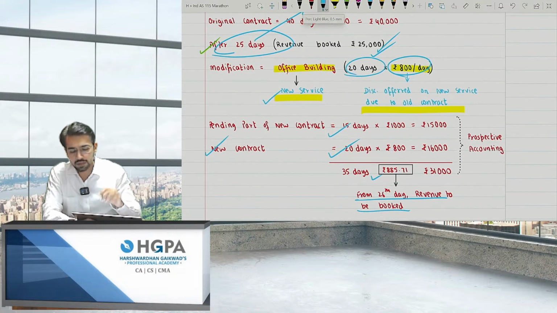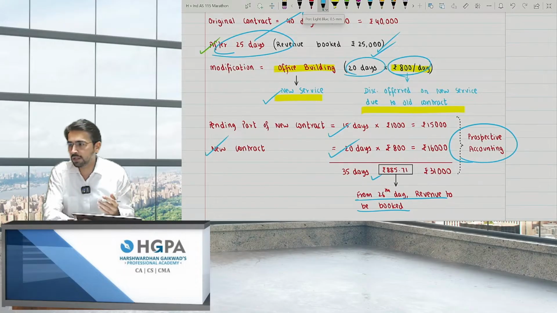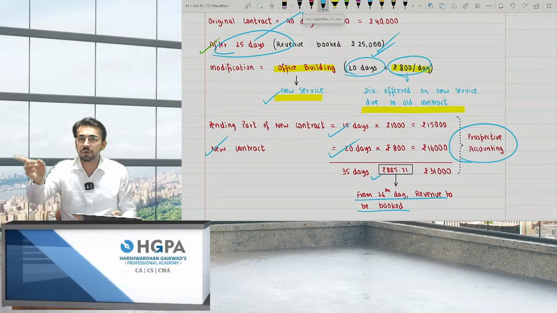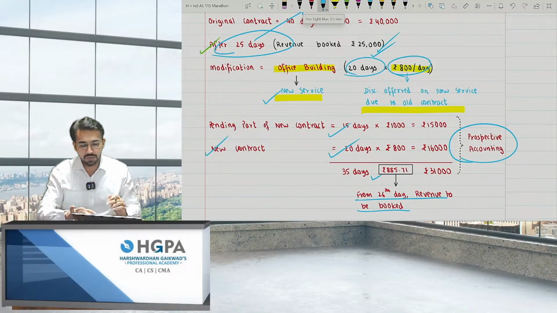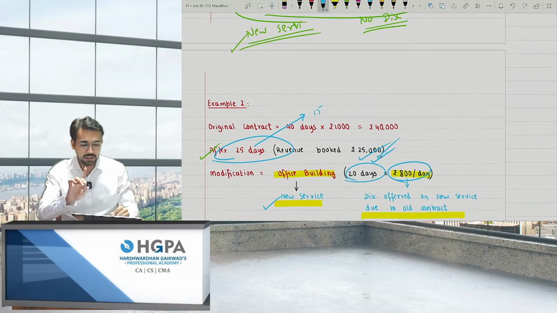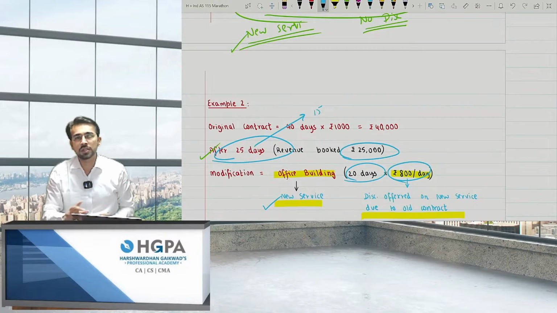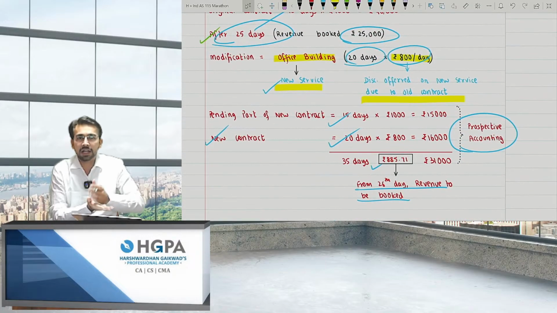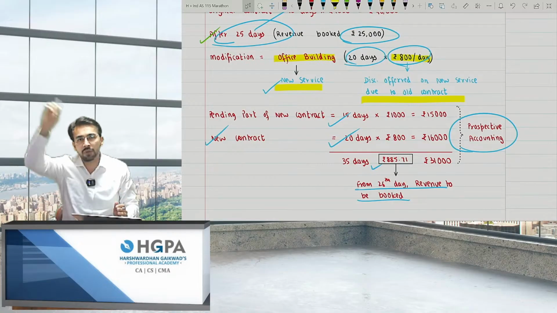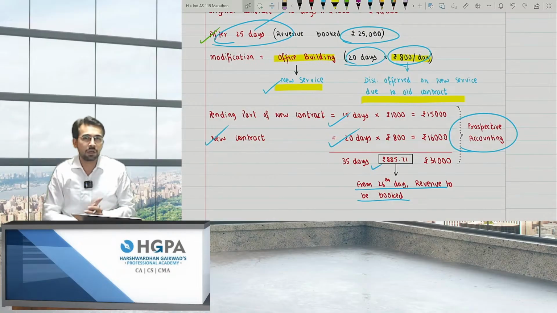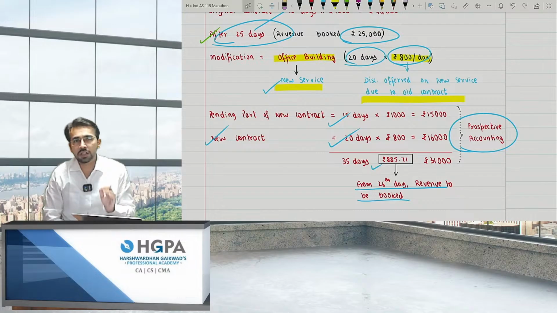And if there is a new service at a discount, it will be treated as prospective. What do you mean by prospective? Right from now. You don't have to change from the previous; the previous 25,000 was booked, it was correct. You don't have to make any changes to this 25,000. So prospective means right from now. Retrospective means from the beginning, that is, you have to change the previous figure also. In this scenario, you will not change any figure. This is known as prospective accounting, right?